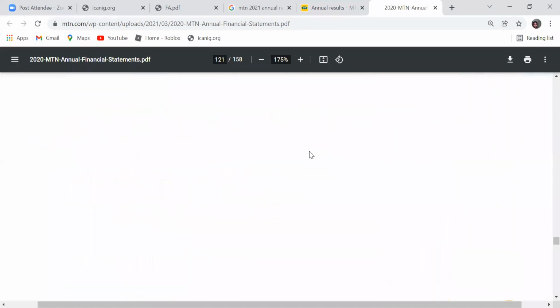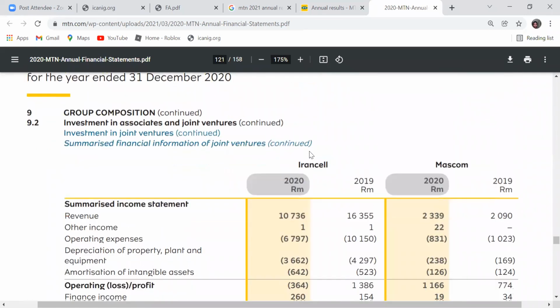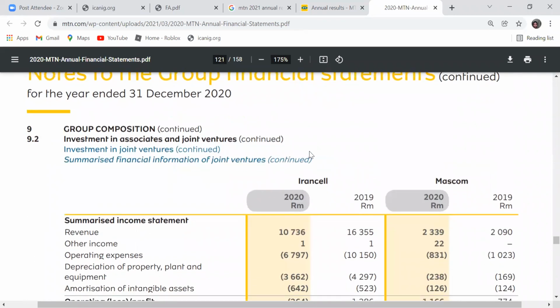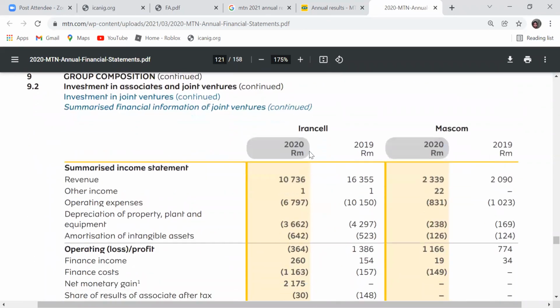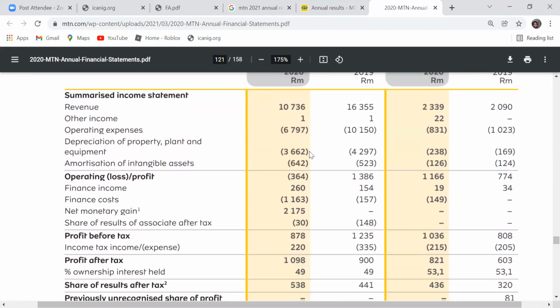Then we also have the statement of profit or loss. So this is a statement of profit or loss now. Items that are here, we can categorize into 2: either revenue, income, or expenses. And that is why we say we have 5 elements